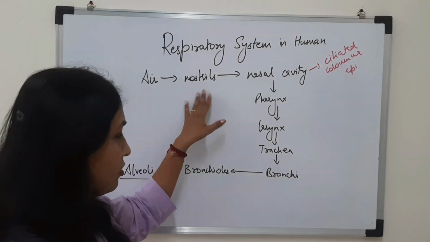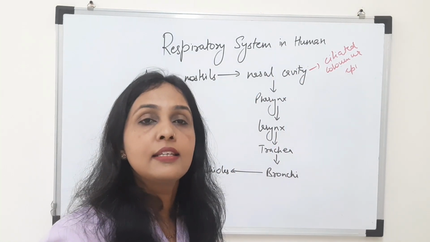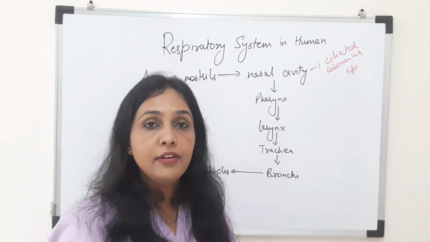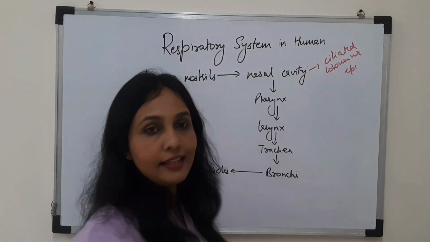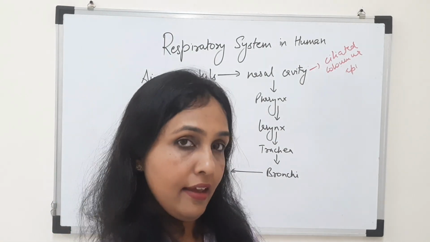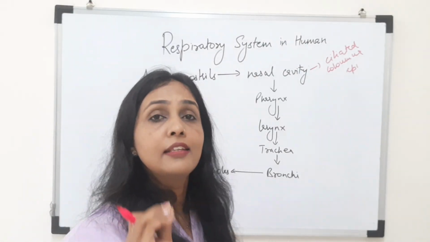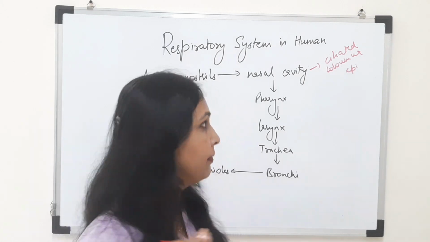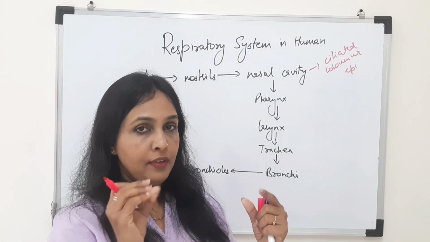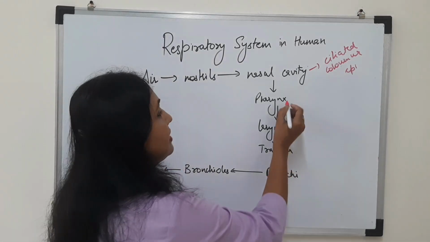The air enters through the nostrils. From here, the air goes into the nasal cavity. This nasal cavity is divided into two nasal chambers through the nasal septum. The nasal cavity is lined by ciliated columnar epithelium and it also has a lining of mucus and hair. They both help in trapping the dust particles and other foreign substances that enter with the air into our body. In the nasal cavity, the air is filtered, it is warmed and humidified, and then it is passed to the next part, that is pharynx.